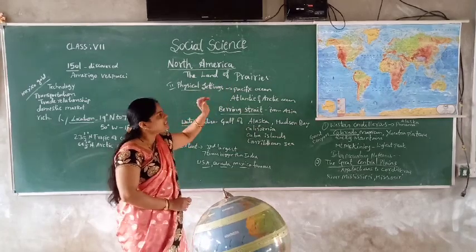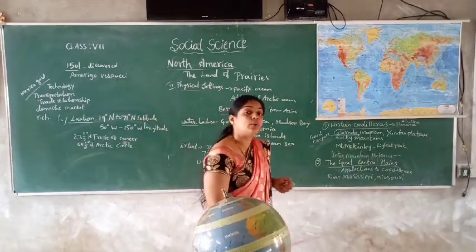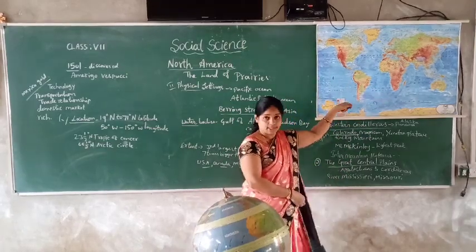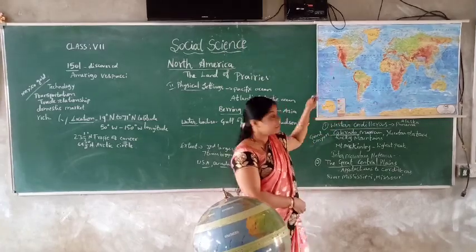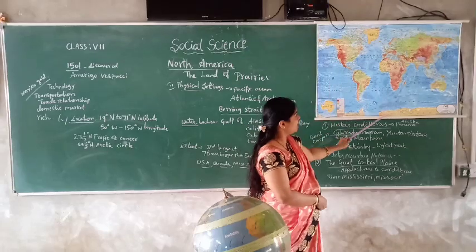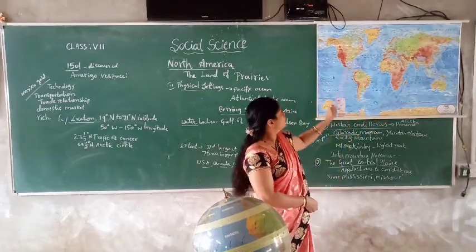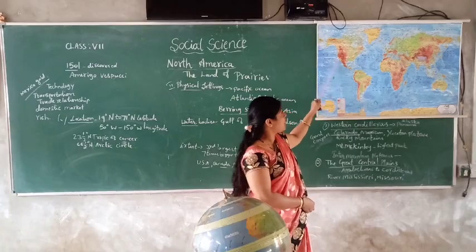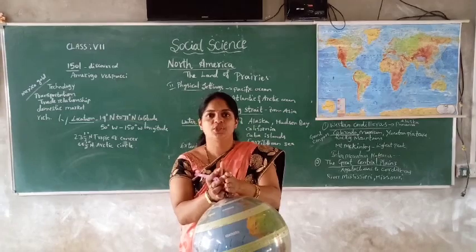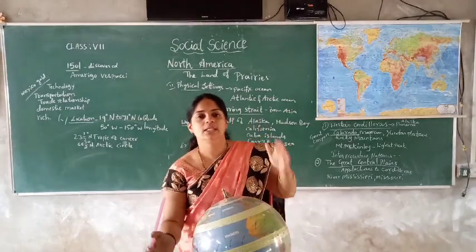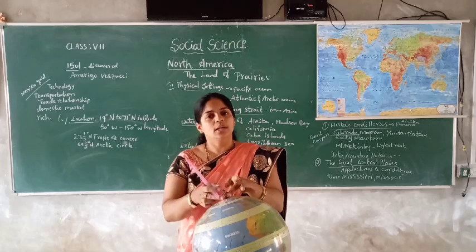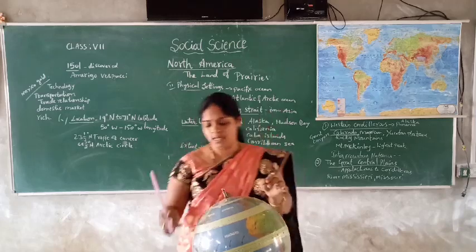Okay. In the map, children, you can see there are 7 continents, if this is a world map, isn't it? So how many continents? Asia, Europe, Africa, North America, South America, Antarctica, Australia, isn't it? So here, North America. If you take the globe, in the northern part, you know the directions: north, south, east and west, isn't it?